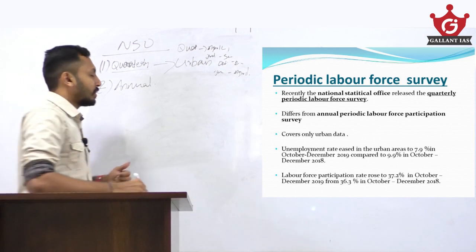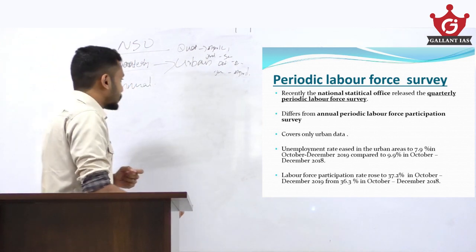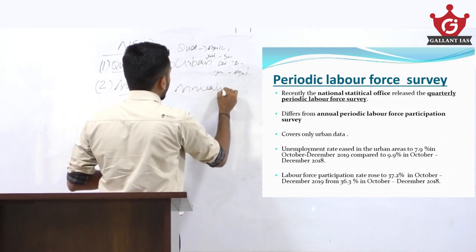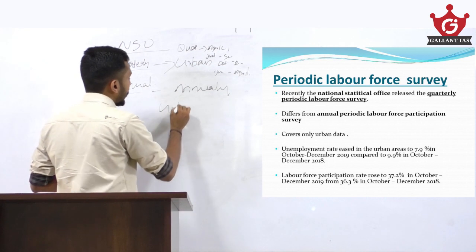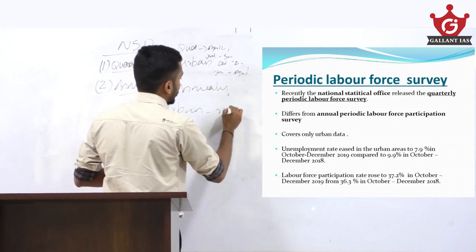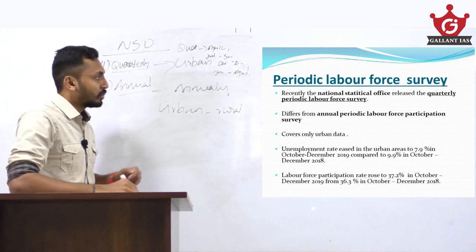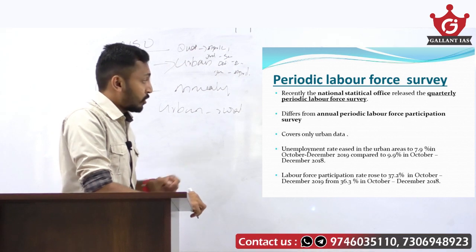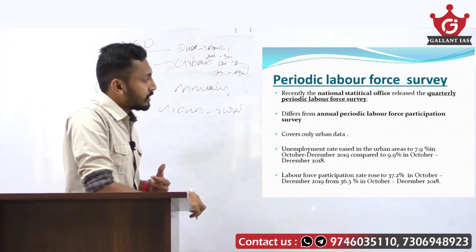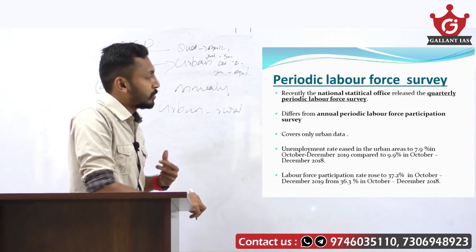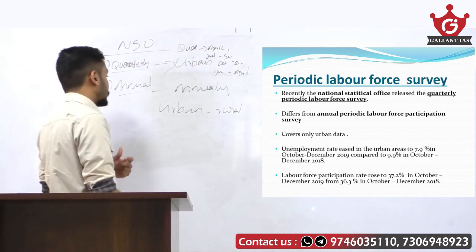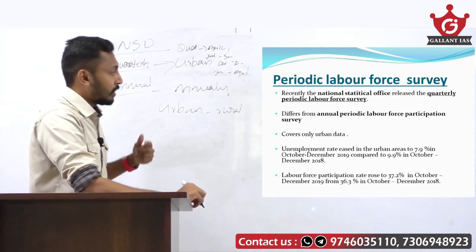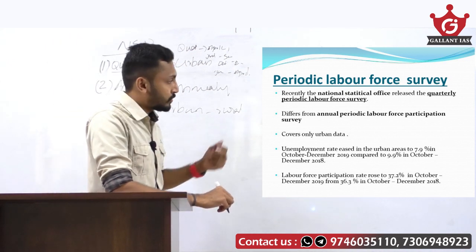The annual report on labor force participation survey is prepared annually, and it contains employment figures of both urban and rural areas. Recently, NSO published the quarterly periodic labor force survey. According to this survey, the unemployment rate eased in urban areas to 7.9% in October-December 2019 compared to 9.9% in October-December 2018. These figures are very important for your mains answer writing. Figures will fetch you more marks, so please note these figures.